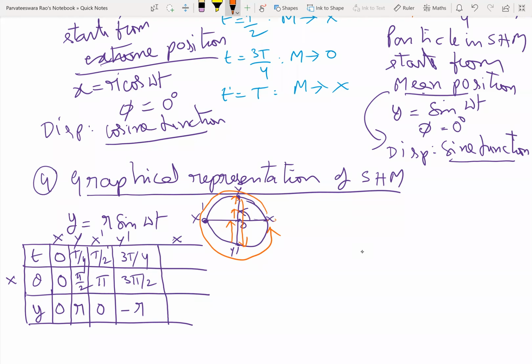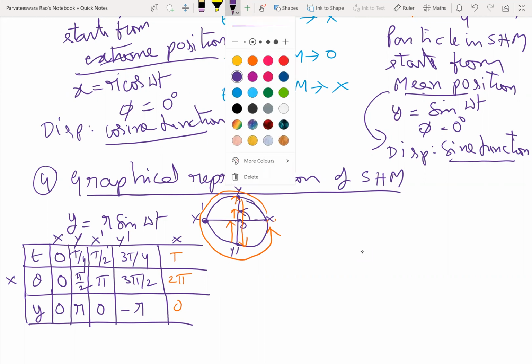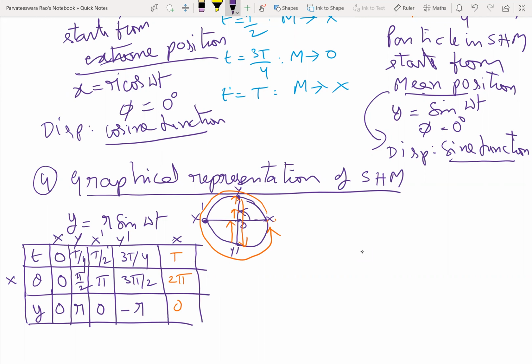Next, when the particle comes back to X, time is the time period, angle is 2 pi. So sine 360 degrees is 0. So displacement is 0. So you can plot a graph taking the values.